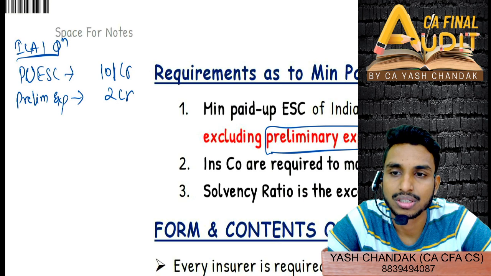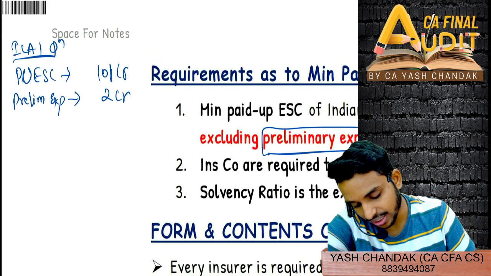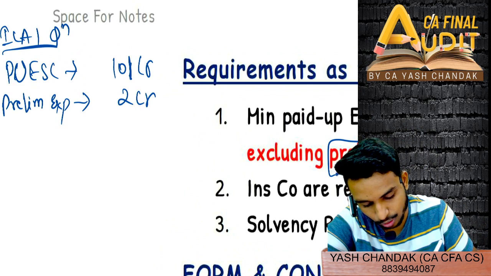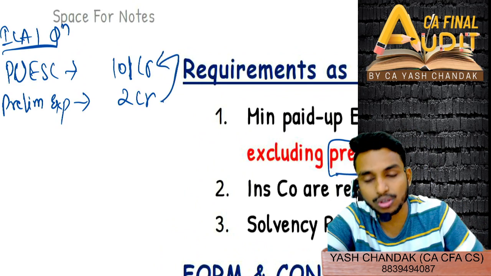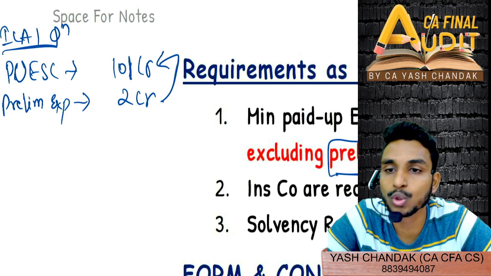Excluding preliminary expenses को हम निकाल के अगर देखेंगे तो 100 cr क्रॉस करेगा। तो यहाँ पे दो assumption हैं. I think the mistake I also committed, the same mistake was committed by Arnab also. What I thought was this 2 crore is not included in paid up equity share capital already. Then why will we exclude this again?